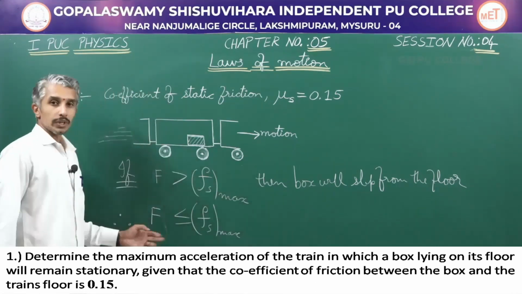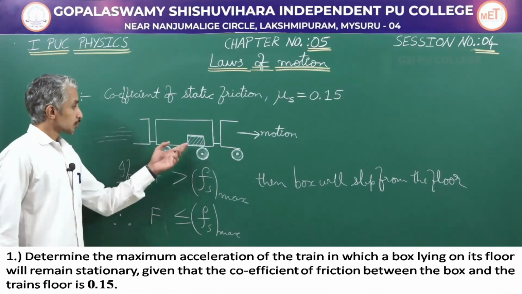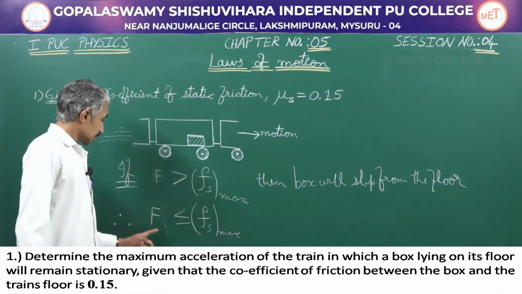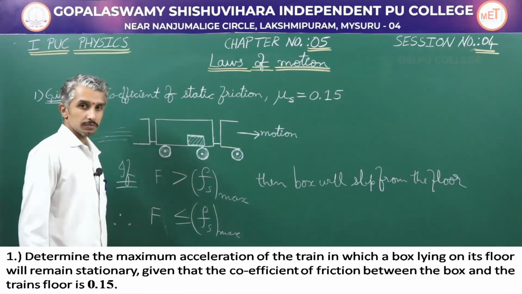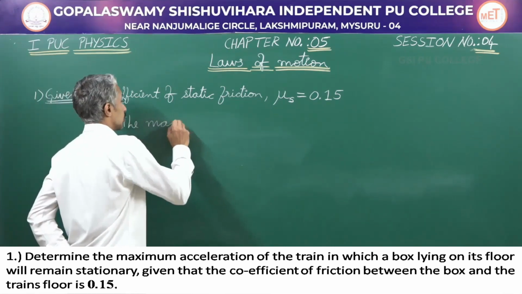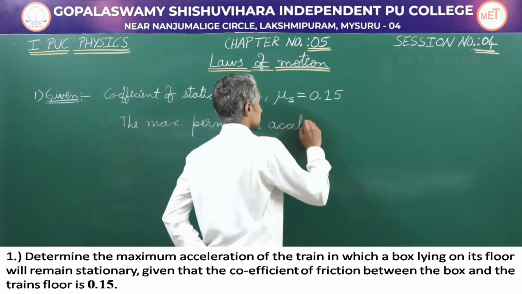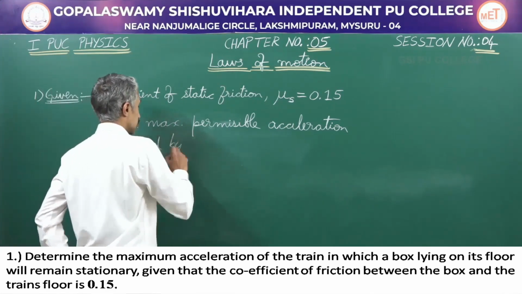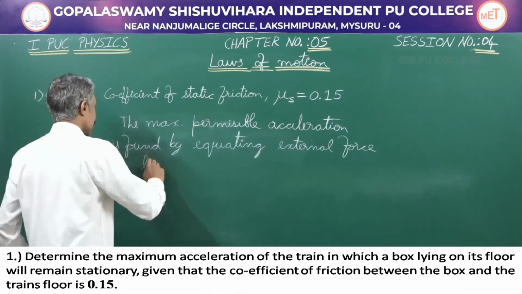To calculate the maximum permissible acceleration for the box to not slide or slip from the floor, let me equate the external force with limiting friction. The maximum permissible acceleration is found by equating external force to limiting friction.